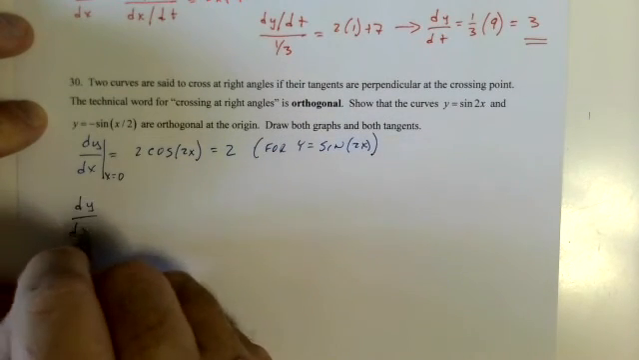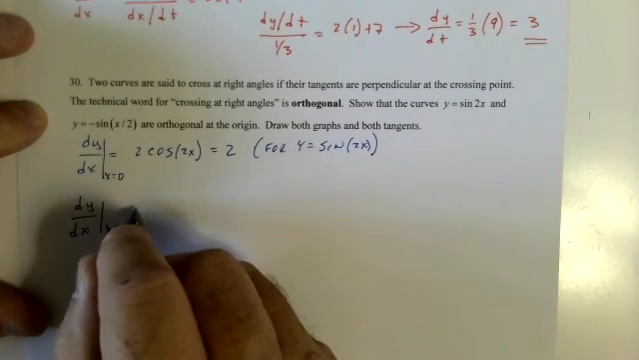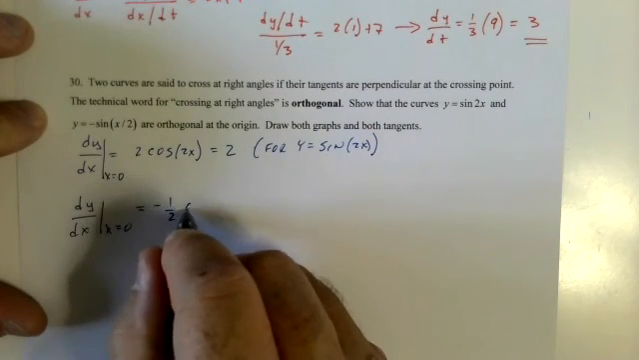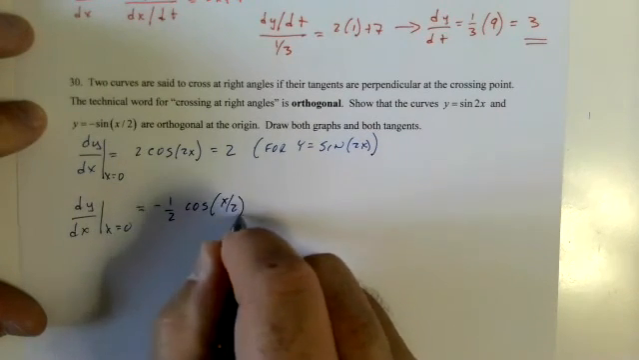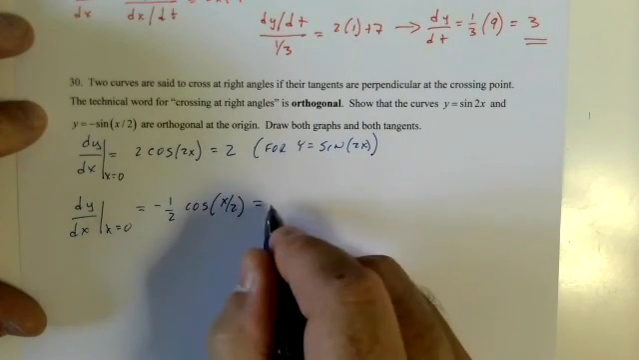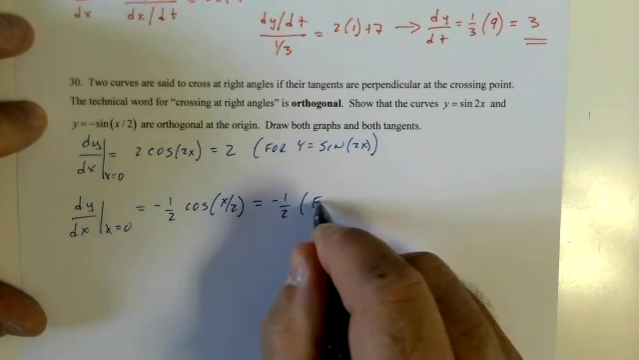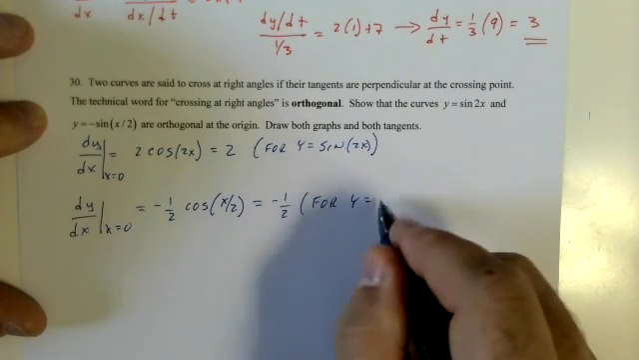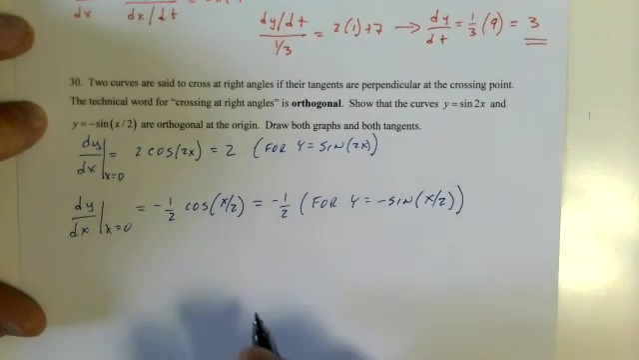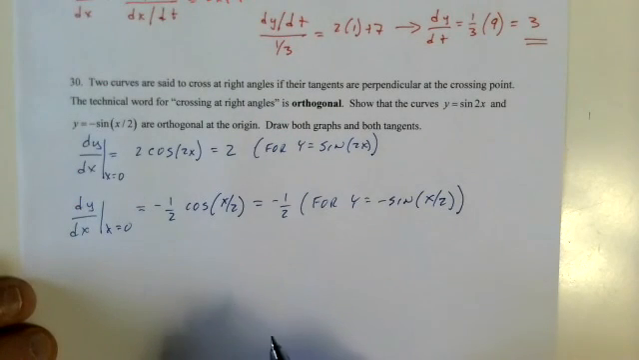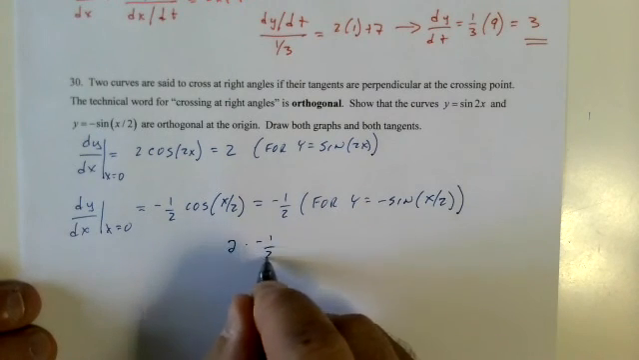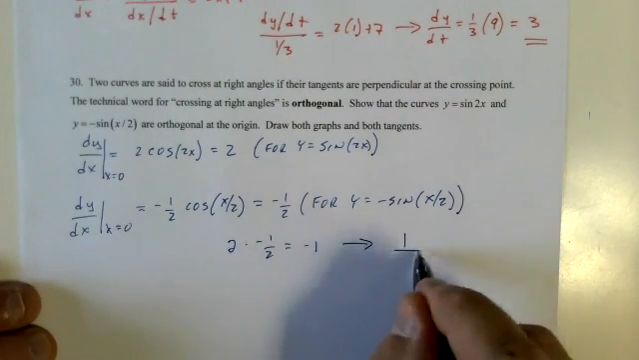Dy dx at x equals 0 equals -1/2 cosine of x over 2, equals at 0, -1/2. That's for y equals negative sine of x over 2. Two times -1/2 equals -1. Perpendicular.